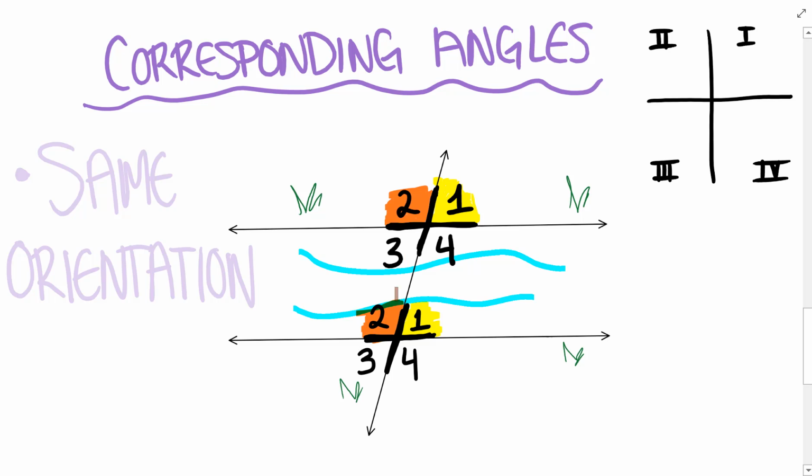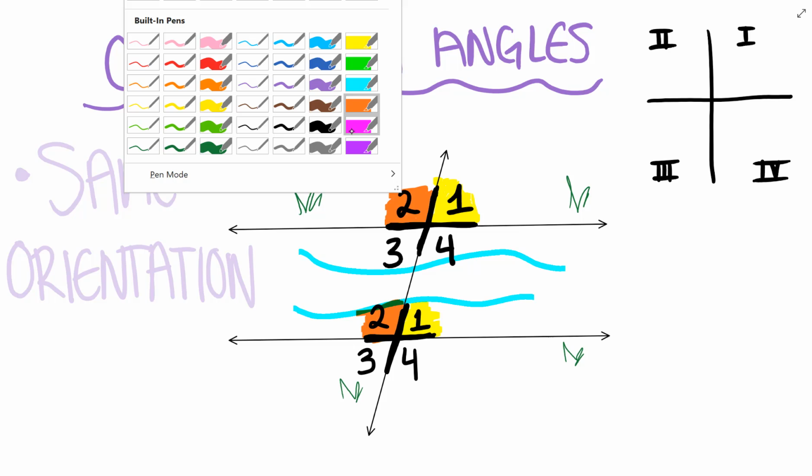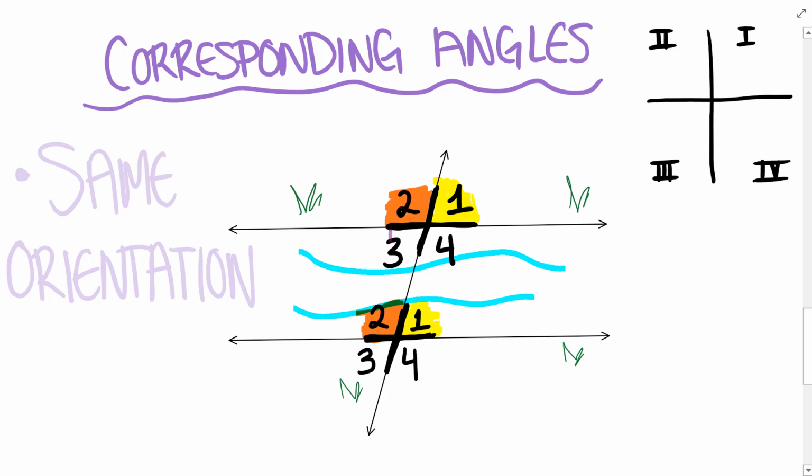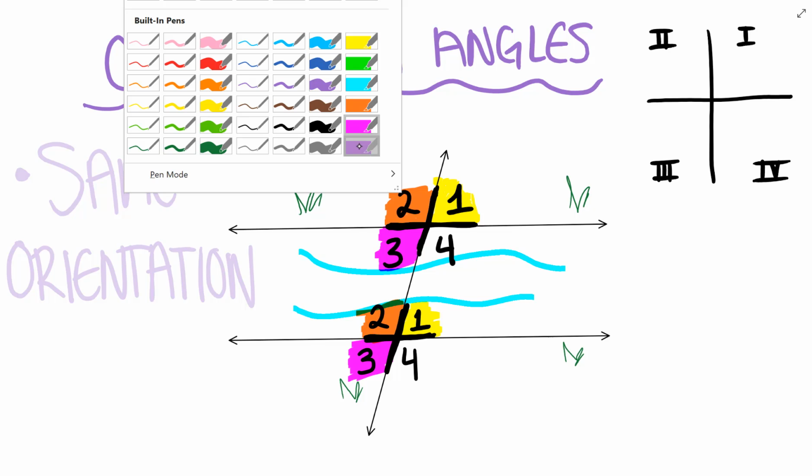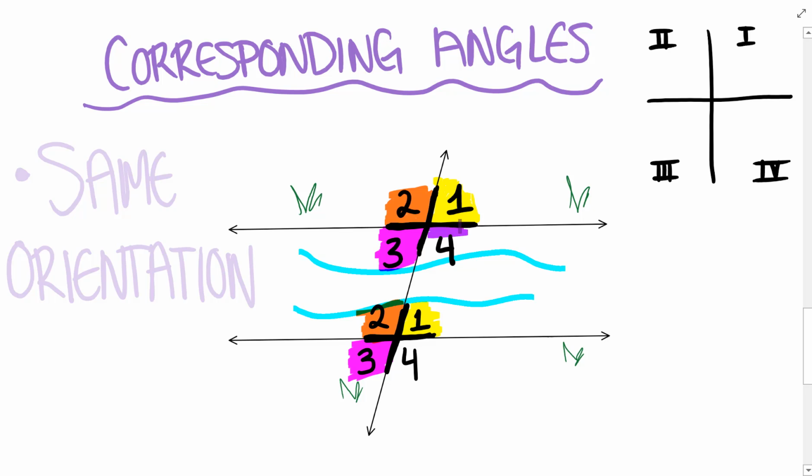Another thing about corresponding angles is one of them is always in the river and one of them is always on the riverbank. Number 3, we have the bottom left corner. So number 3, bottom left corner, one in the river, one on the bank. And 4 is the bottom right corner. And so at our other major intersection, the corresponding angle is the bottom right corner.